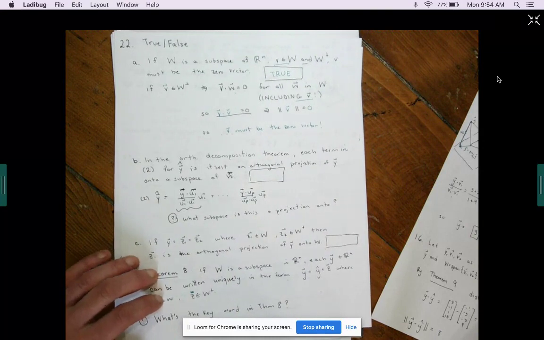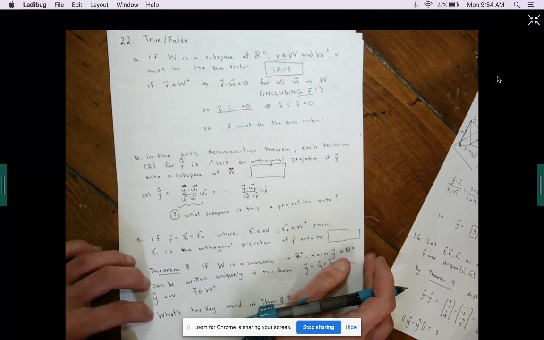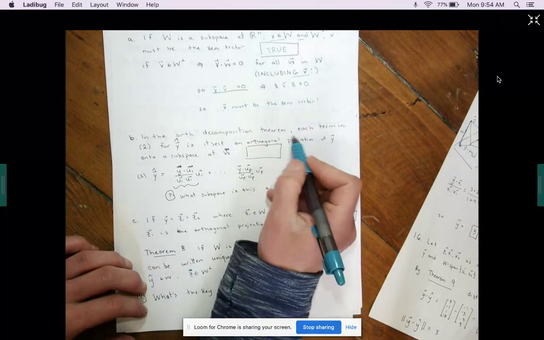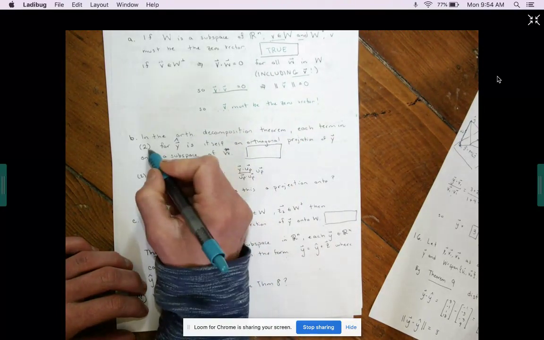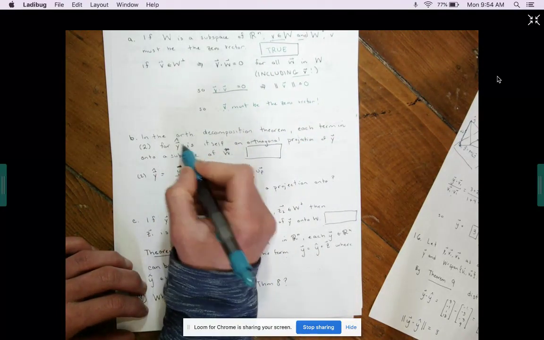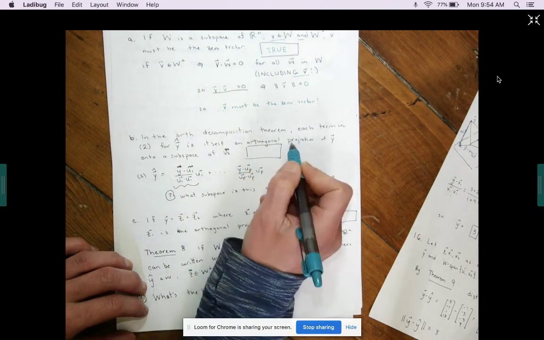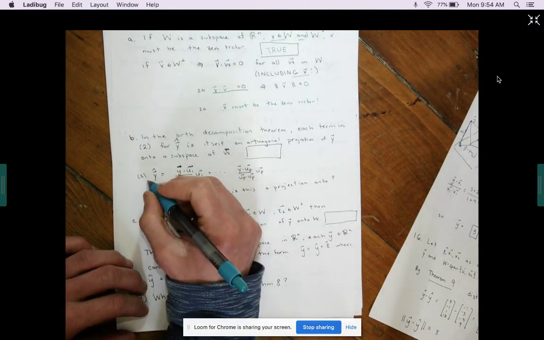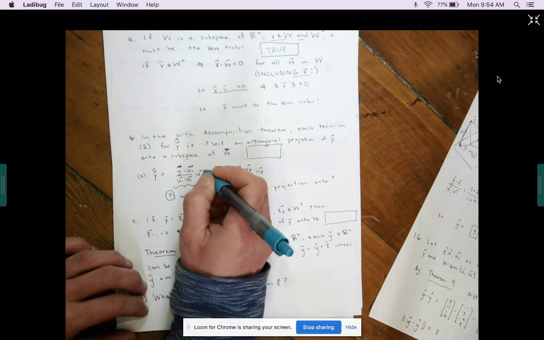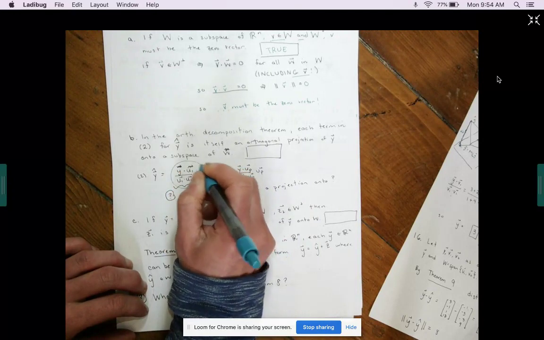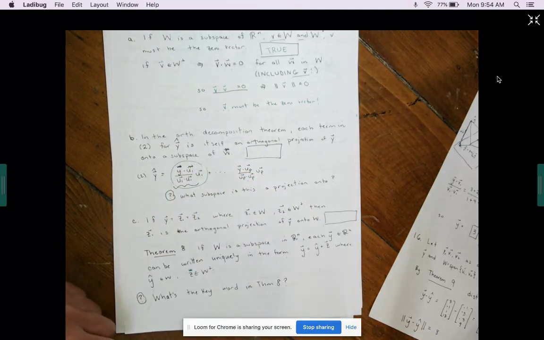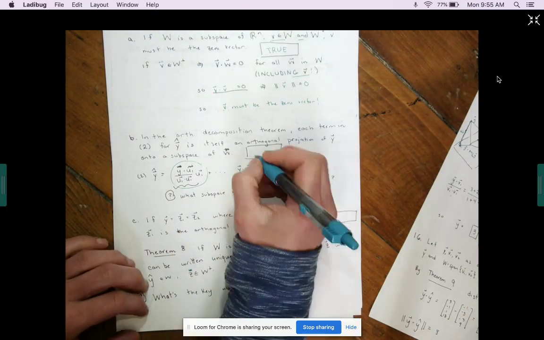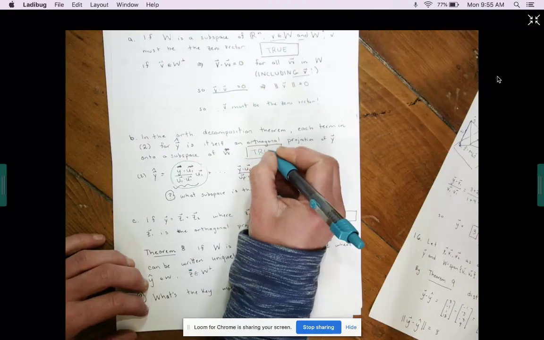All right, let's look at B. In the orthogonal decomposition theorem, each term in Formula 2 for Y perp is itself an orthogonal projection of Y onto a subspace of W. Okay, so in analyzing this statement, we need to look at that Formula 2 and look at each term. So basically this is asking, is this an orthogonal projection of Y onto a subspace of W? And the answer is yes, it is.